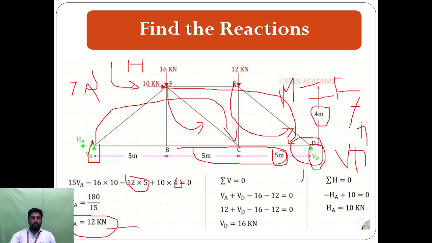With this VA value we can substitute into the vertical force equation, so we can find VD, that means the vertical reaction at point D and the vertical reaction at point A. From the moment equation we get the values of VA and VD and HA, so we can find the three reactions.